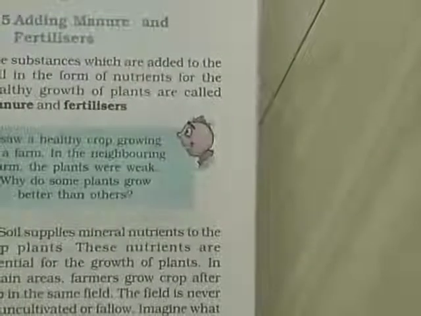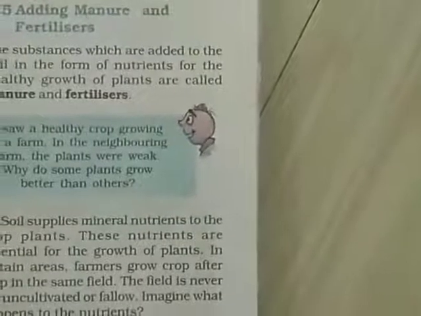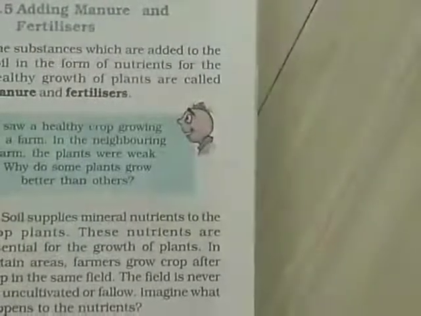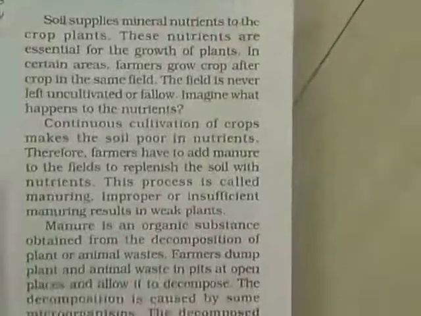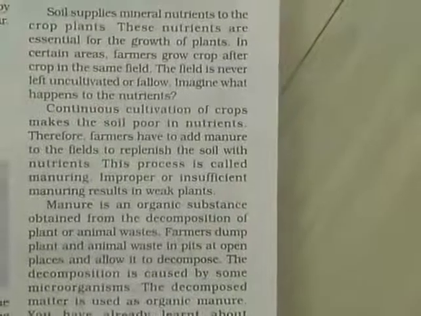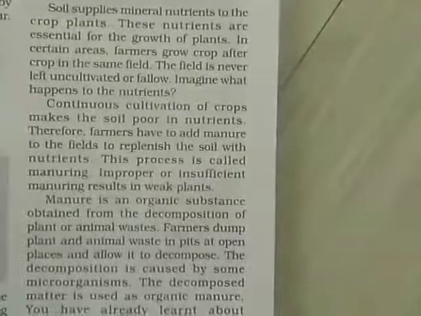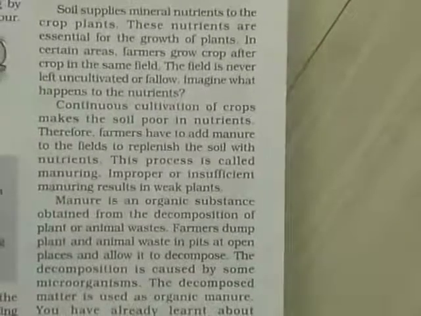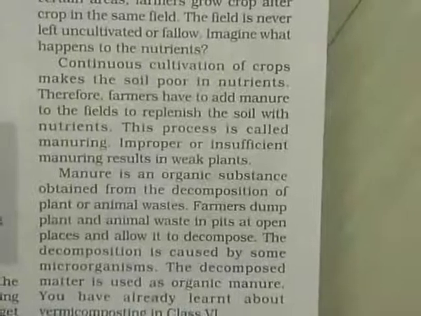Now Boojho is wondering. He saw a healthy crop growing in a farm, while in the neighboring farm the plants were weak. Why do some plants grow better than others? Soil supplies minerals and nutrients to the crop plants. These nutrients are essential for the growth of plants. Farmers can grow crop after crop in the same field. The field is never left uncultivated or fallow.